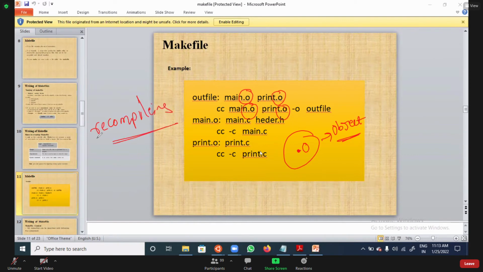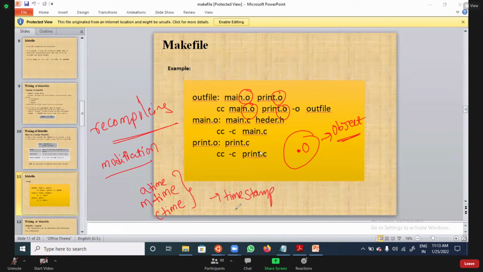It is going to check the modification time. Every file will have modification time and access time. There are timings: M time will be there, C time will be there, A time will be there. Like this, a total of 3 file timestamps will be there: access time, modification time, and creation time. Am I clear? There are a total of 3 things.